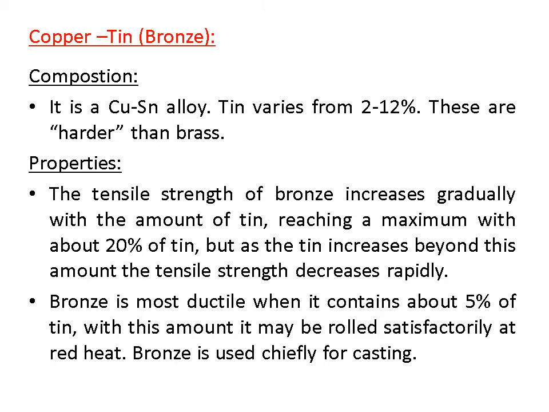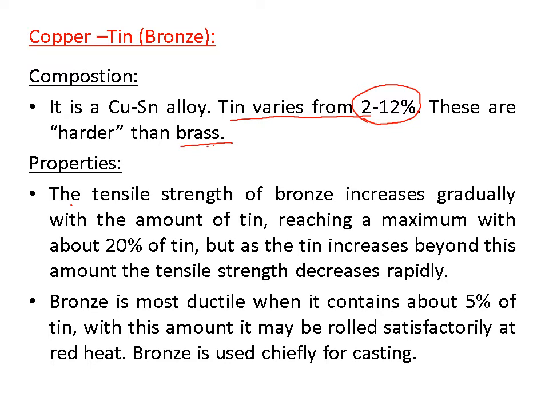Now you are studying copper tin alloys. Basically, it is called bronze. Bronze means copper plus tin. What is its composition? Tin percentage is 2 to 12%, and these are harder than brass. The strength of the bronze increases gradually with the amount of tin.